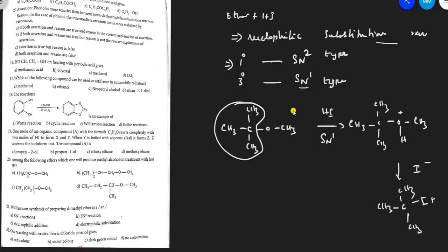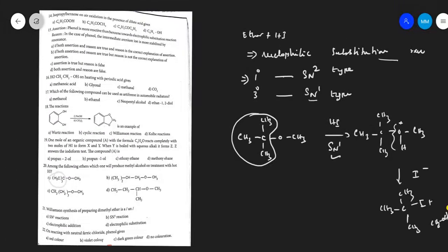As a result of protonation, this bond is weakened. You get the product CH3OH, so the primary alcohol group is there. The type of reaction is SN1. You get the products methanol and tertiary butyl iodide. In this case, it is a primary alkyl group. You get methyl iodide and the alcohol part. So the answer is A.